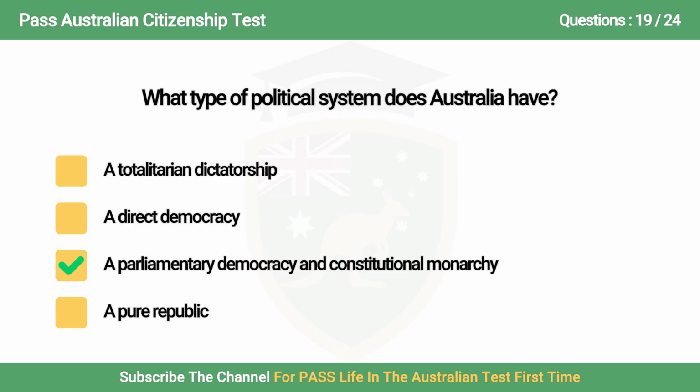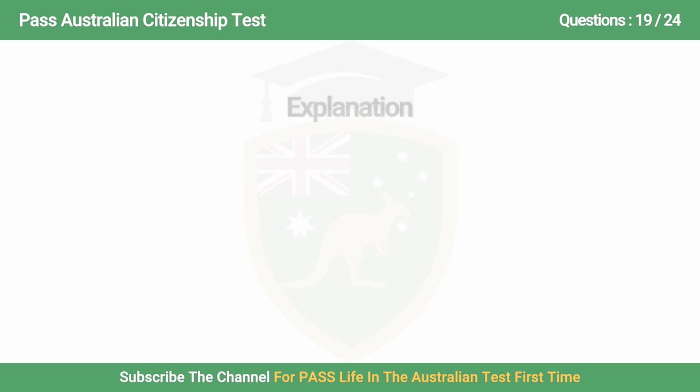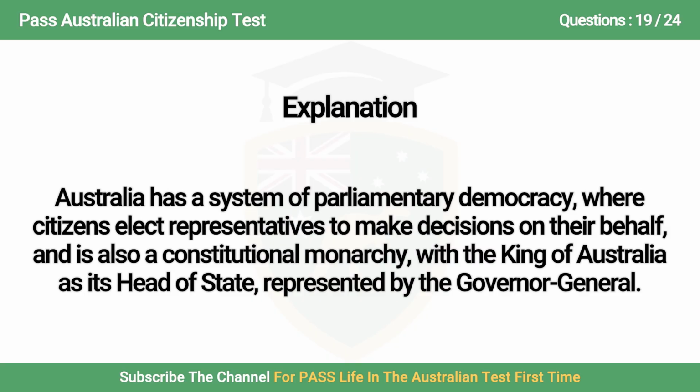The answer is C. A parliamentary democracy and constitutional monarchy. Australia has a system of parliamentary democracy where citizens elect representatives to make decisions on their behalf, and is also a constitutional monarchy, with the King of Australia as its head of state, represented by the Governor-General.